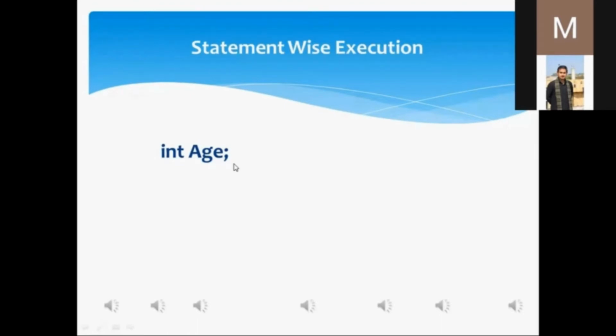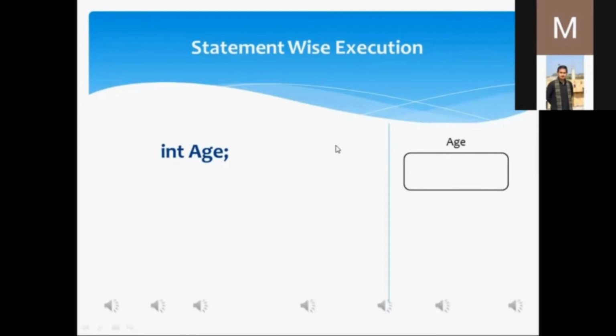Okay, dear students, listen. int age; is a declaration statement of a variable named age of data type integer. When this statement is executed, a memory location will be allocated for the variable named age.